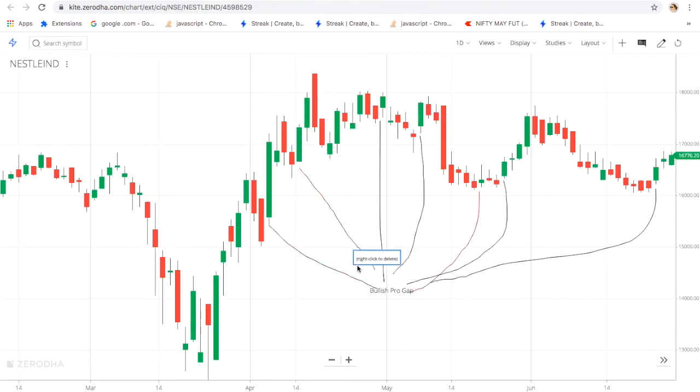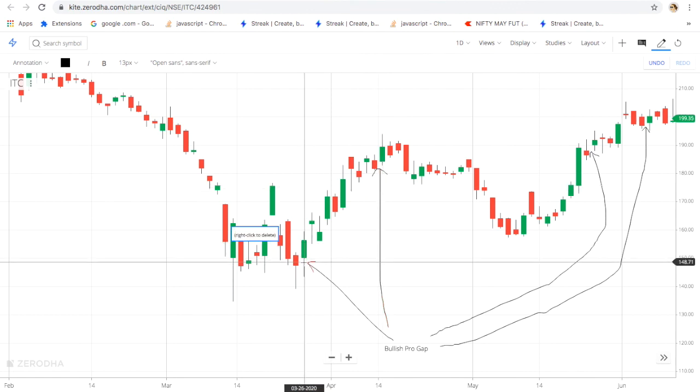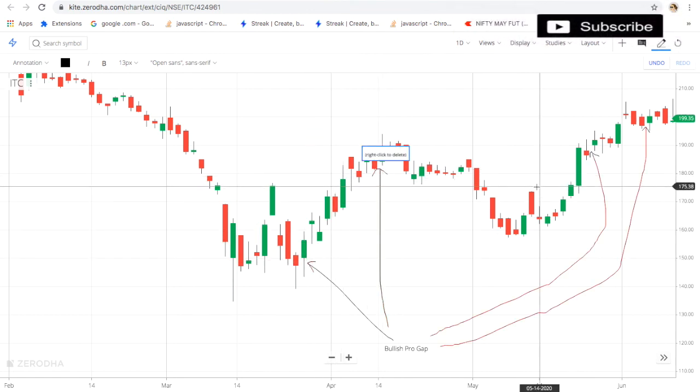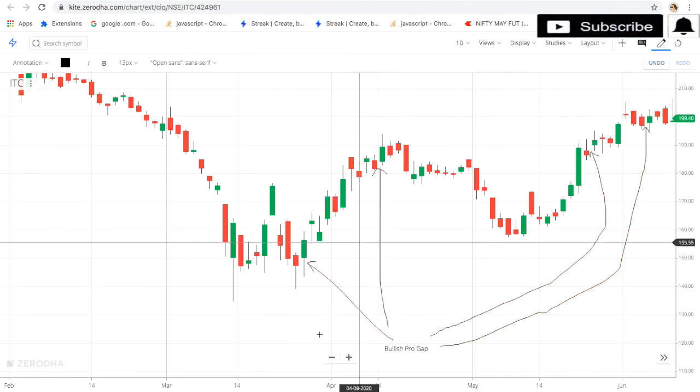On Nestle India we can see 1, 2, 3, 4, 5, 6, 7 pro gaps are created. That is a bullish pro gap, and you can see the rally on each and every day except this day. That is a big rally. Same way you can see on ITC. Pro gap, here a pro gap is created, bullish pro gap, here also, here also. And that is a bullish pro gap.